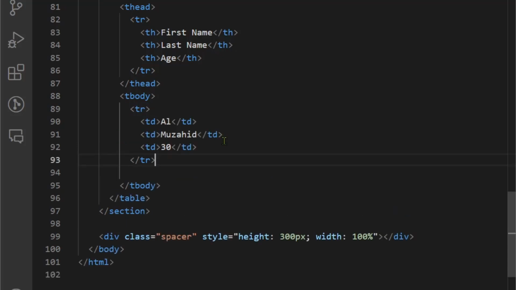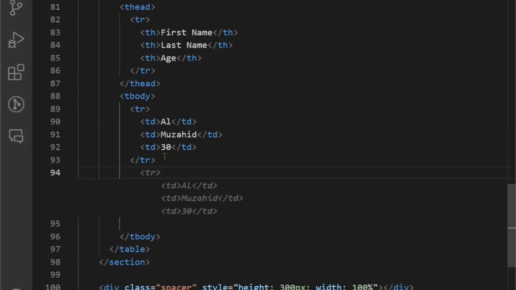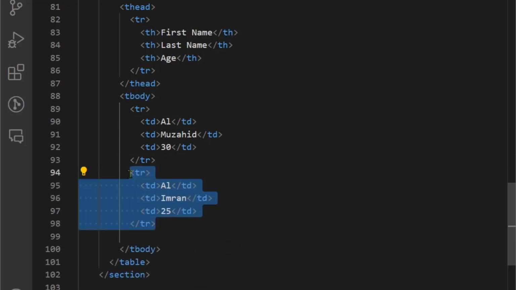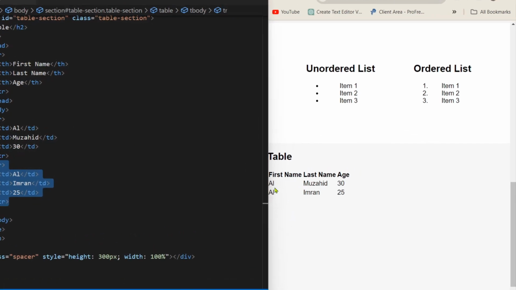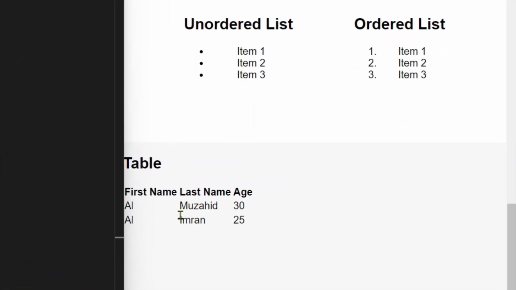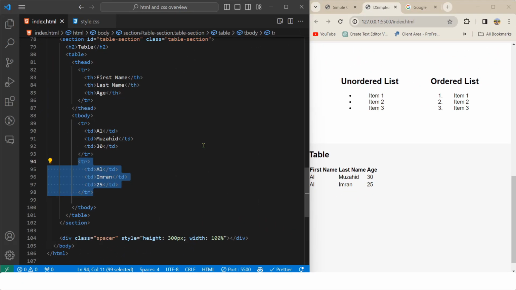Okay, now we will use another table row. In the table row, we are creating three table data, td: Ali, Mujahid, so this is first name, last name, and then the age. And we are going to create another table row similarly. Here I only change the table data. So if I save, you can see I have two first names, Ali and Imran, with different ages.